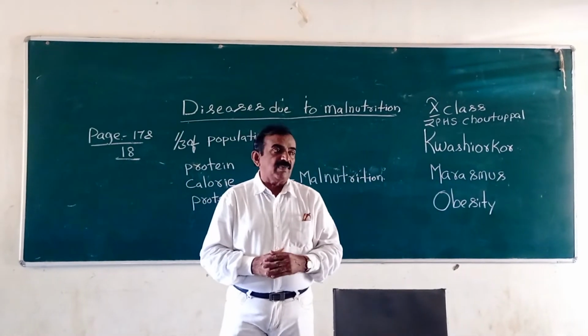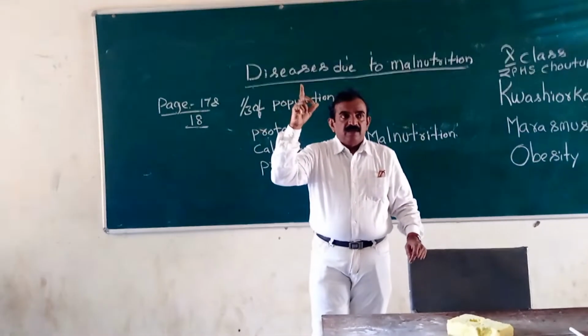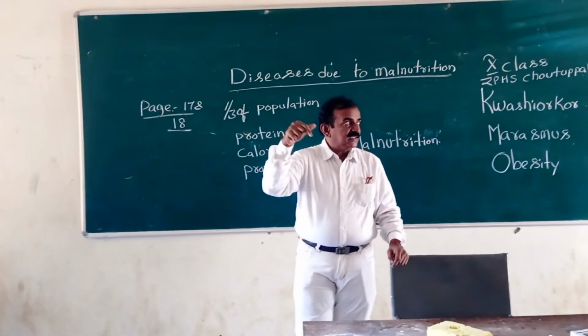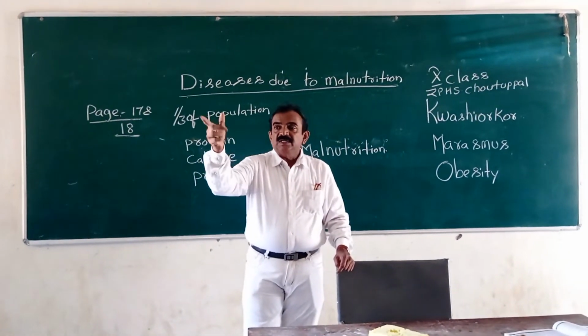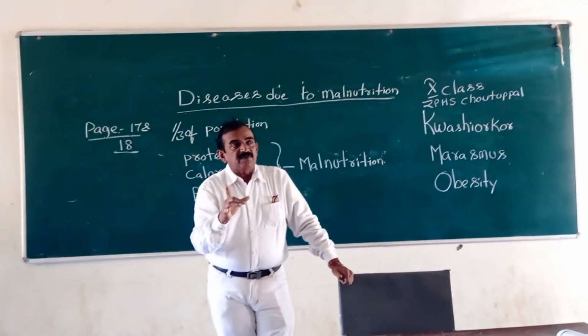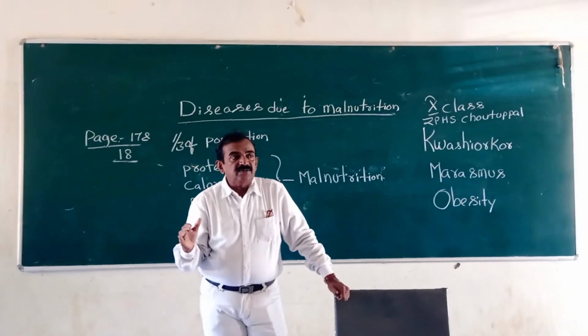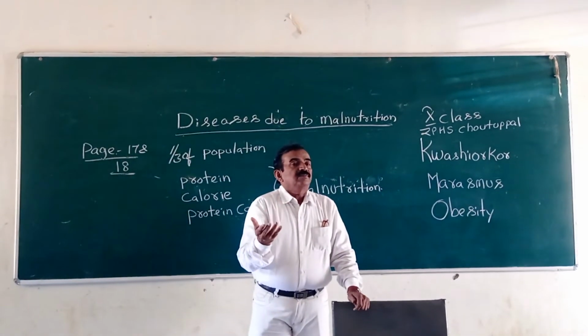What are the different types of malnutrition? First one, protein malnutrition. Second one, calorie malnutrition. Third one, protein calorie malnutrition.